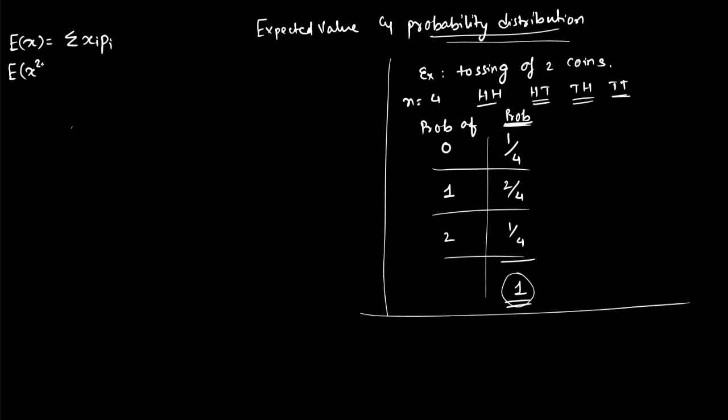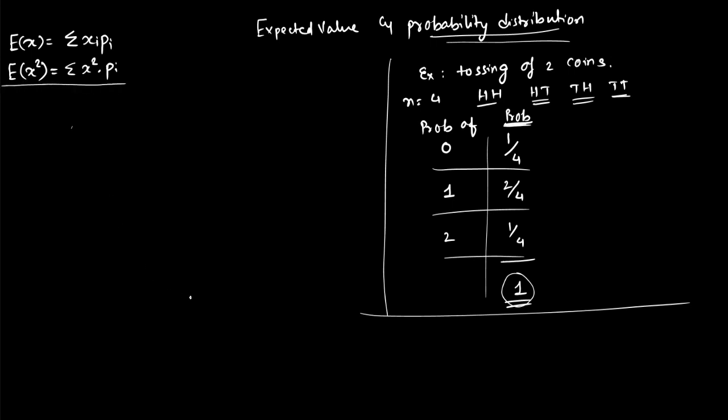Expected value of x square. Now can you tell me what the variable is over here? Of course the variable is x, but the expected value you want is of x square. Then it will be sigma x square into pi. Whenever you multiply anything with probability, you will get the expected value for the same. Is it alright? Where will this be useful? This will be useful in another formula.